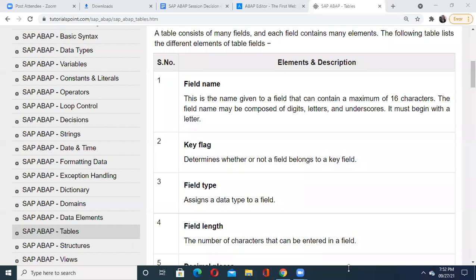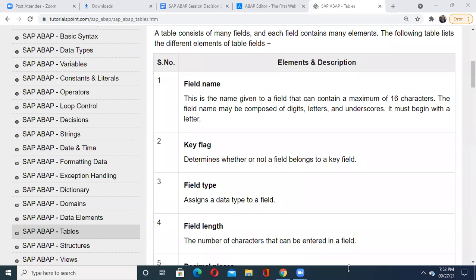Hello, sir. Yes, please. Sir, one simple question. For each object, we start the name with Z or Y. Why is it so? This is a good question. I think I should keep it as an exercise for all of you. I want the answer from your end, not from mine. I will give it, but not today. You also try to find a value for that. It is a really interesting question.